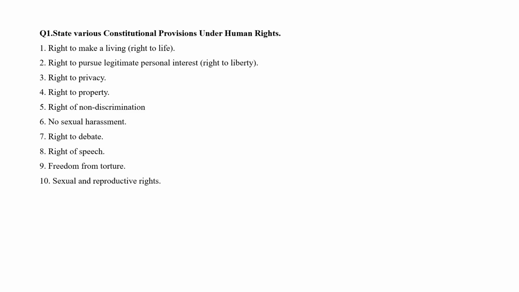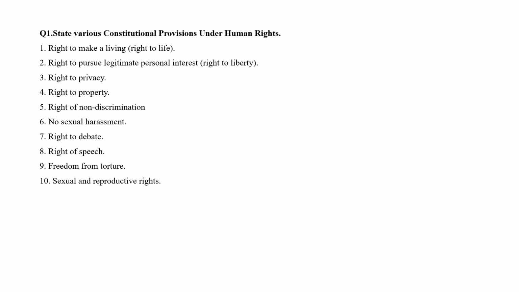State various constitutional provisions under human rights. Here you are going to explain around 10 to 11 provisions under human rights. First one, right to make a living, right to life. Second is right to pursue legitimate personal interest, that is right to liberty, right to privacy.